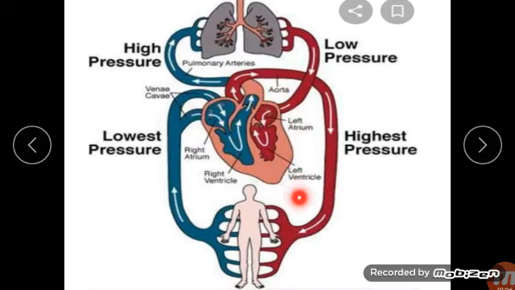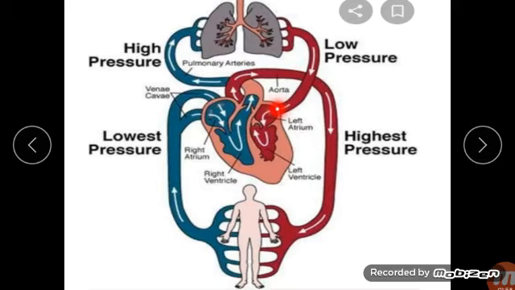From the left ventricle of the heart, oxygenated blood, this red color shows oxygenated blood. Oxygenated blood means pure blood. It is carried to each cell of the body by the aorta. Here you can see the aorta.